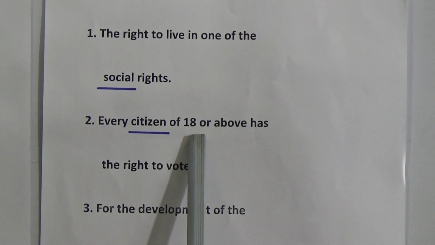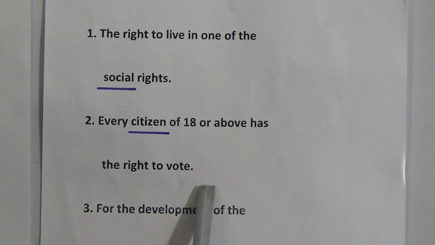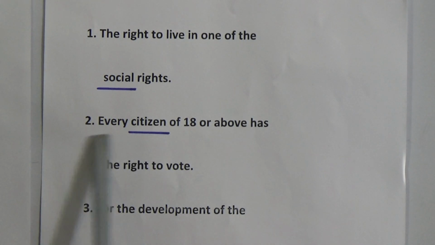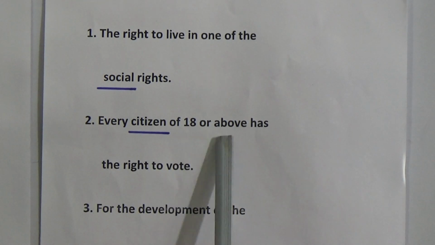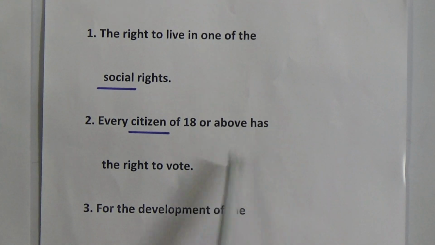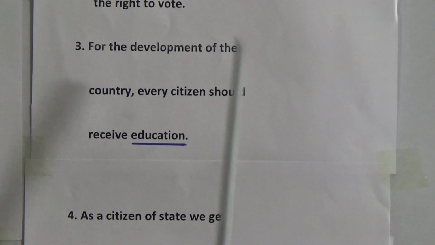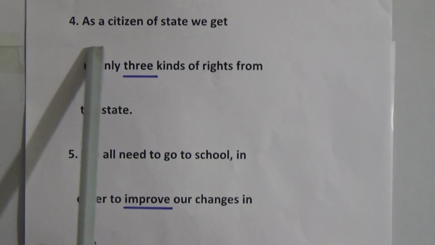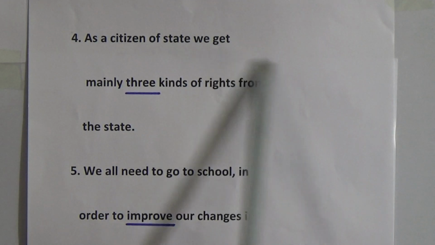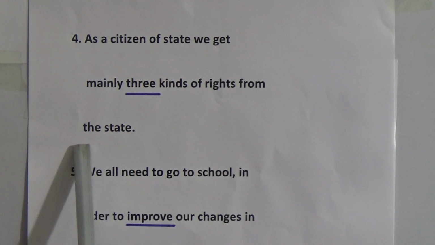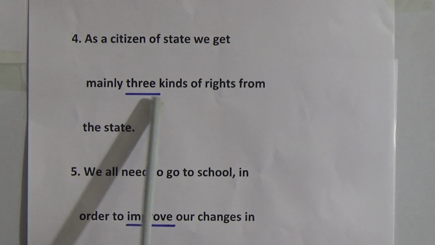Number 2: every citizen of 18 or above has the right to vote. The word citizen is our gap. Number 3: for the development of the country, every citizen should receive education, and education is our gap. Number 4: as a citizen of a state, we get mainly 3 kinds of rights from a state. The number 3 is our gap.